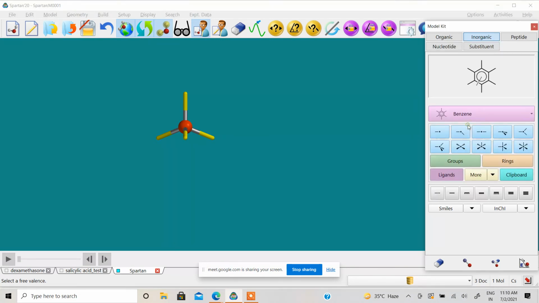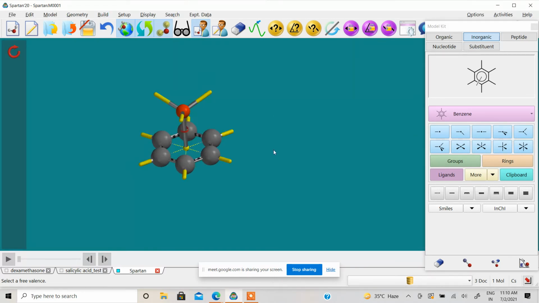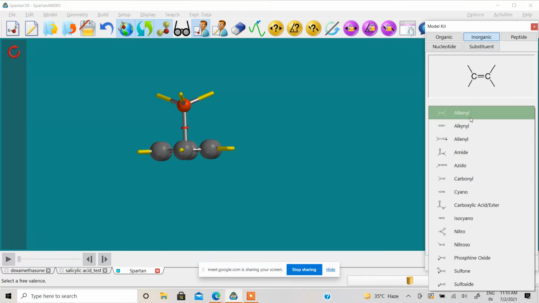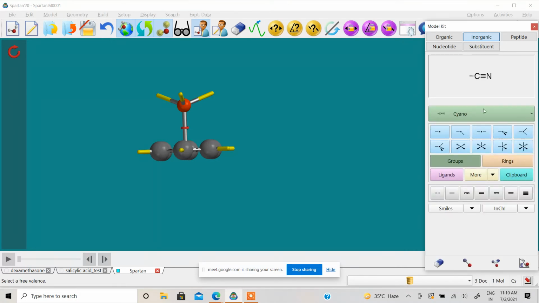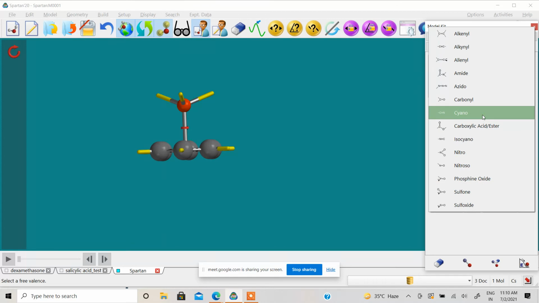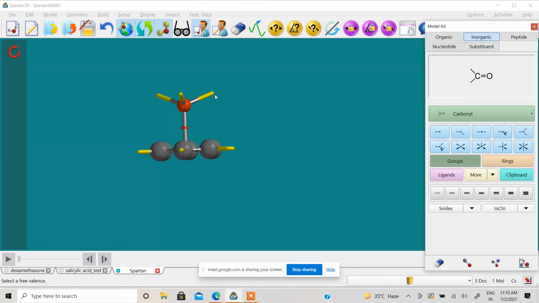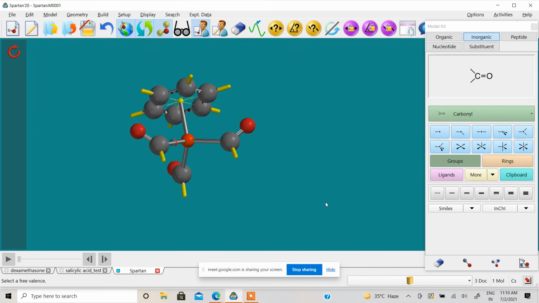I want to take this ring. Right? Then I need cyano. See how quickly we have drawn this.